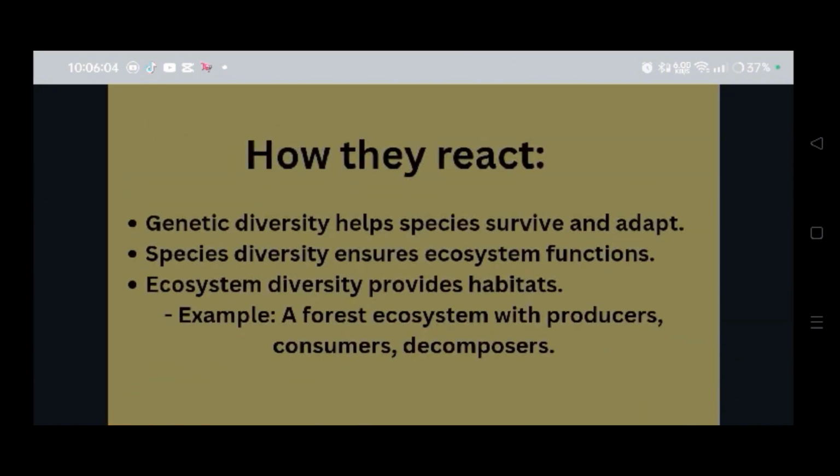So how do they interact? Genetic diversity helps species survive and adapt, and species diversity ensures ecosystem functions like the food chain. And ecosystem diversity provides habitats like home, shelter, and protection to other predators in the land.